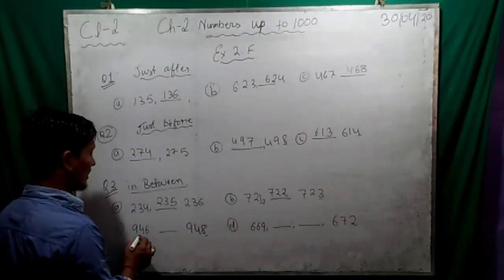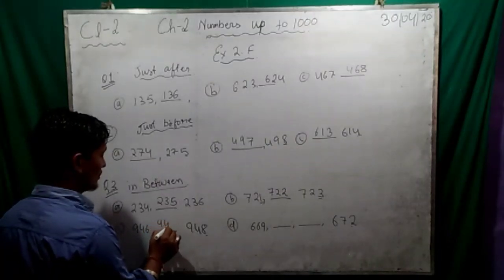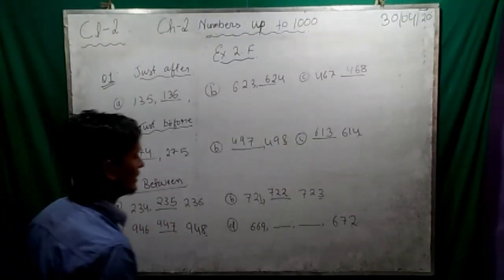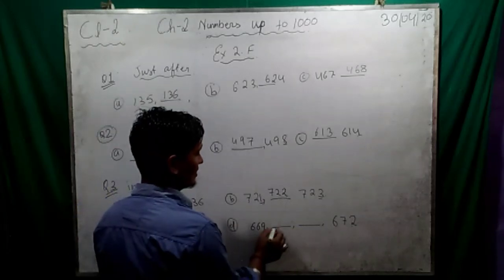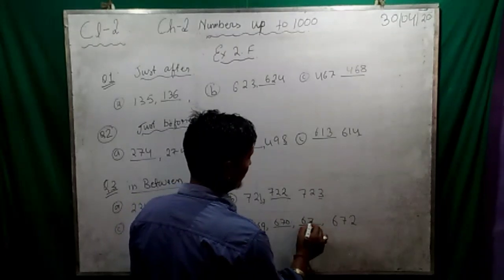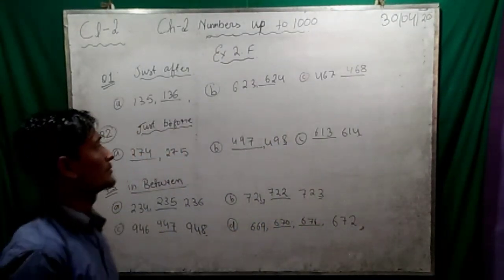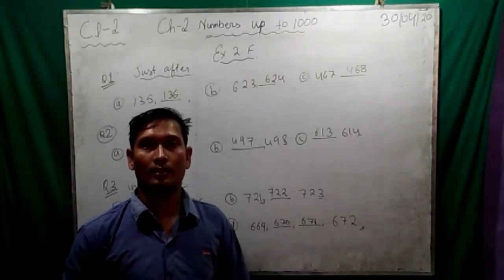Number C, 946, 948. So what is there? 947. Clear? And here 2 dashes are there. 669, then 670, then 671. Done? Okay. Do practice. Thank you everyone.